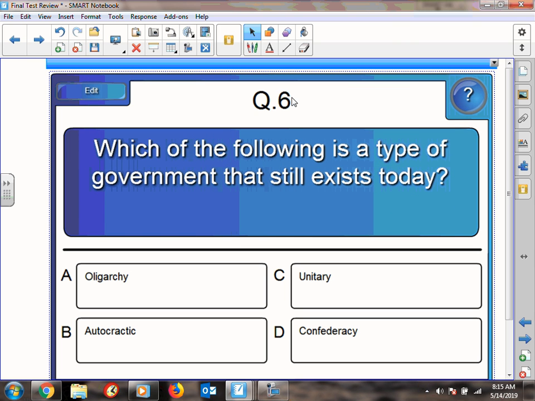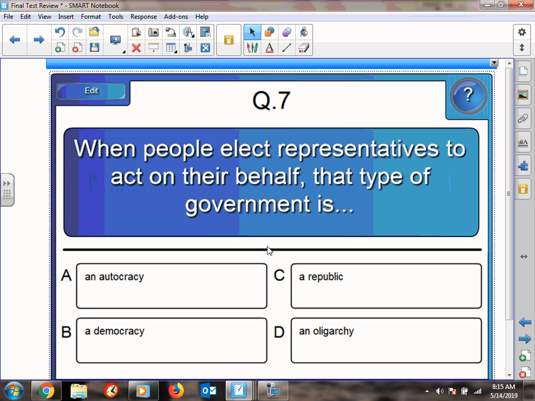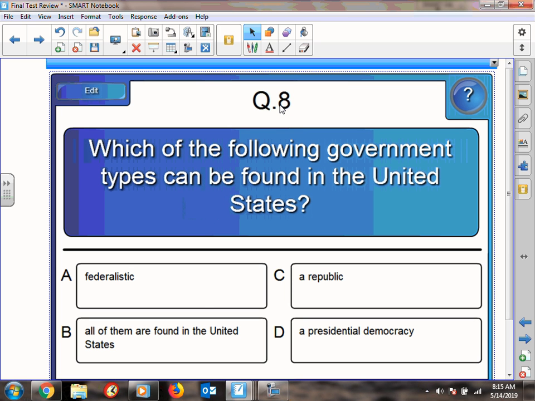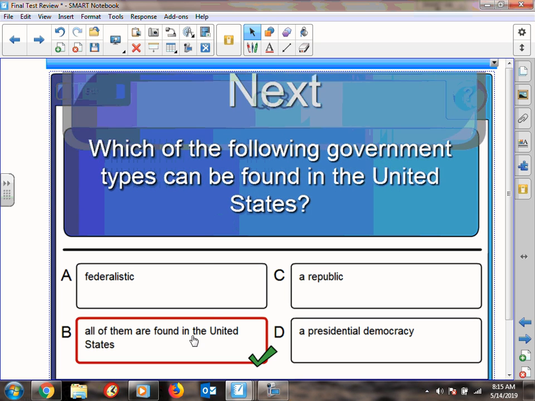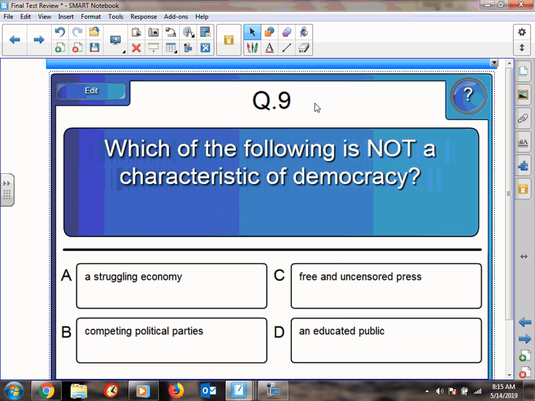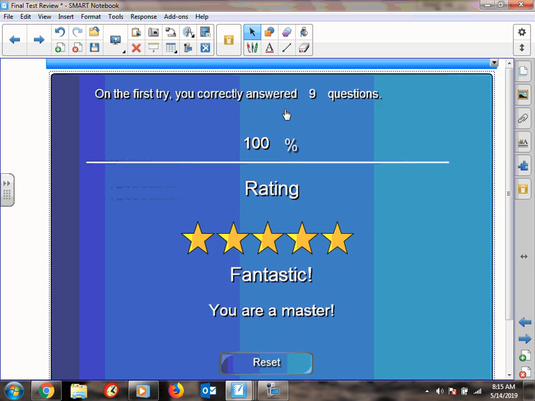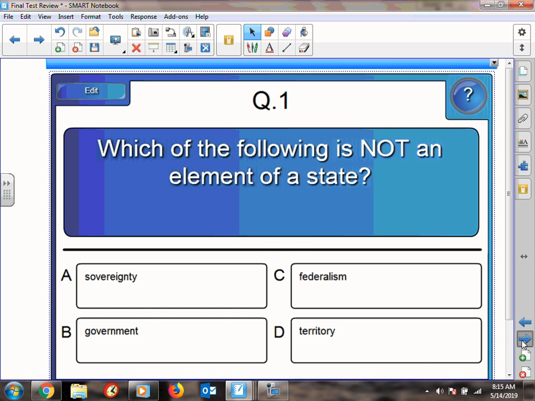Which of the following is the type of government that still exists today? We still have autocracies. Oligarchy, we maybe could say that because China's kind of like that. When we elect representatives to act on their behalf, that's a democracy. We can find all of these in the United States. The only one that's not a characteristic, and if you change the word struggling to favorable, you will have all the characteristics of democracy.